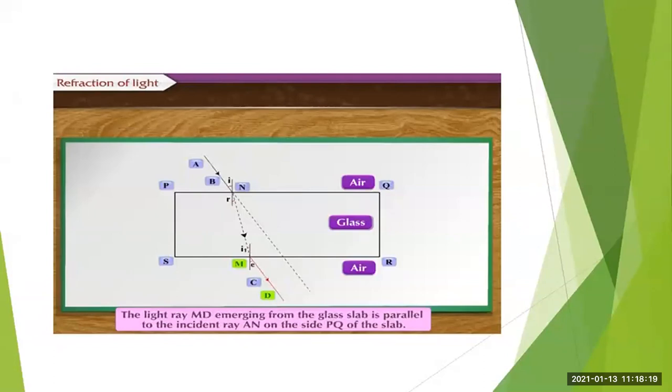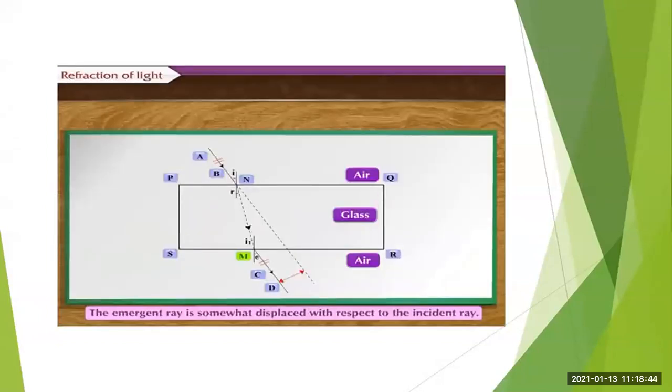Okay, so the light ray MD emerging from the glass slab is parallel to the incident ray AN on the side PQ of the slab. And also you can see that the angle made by the emergent ray with the normal is written as angle E. The emergent ray is somewhat displaced with respect to the incident ray. It is a little bit displaced with respect to the incident ray.